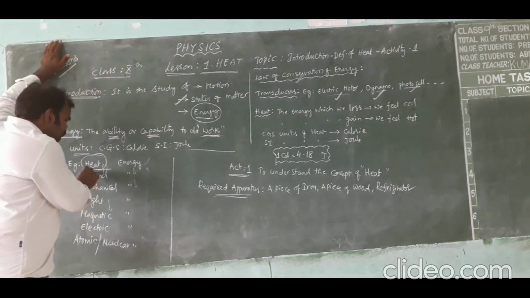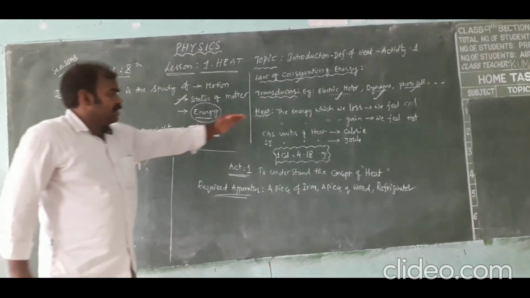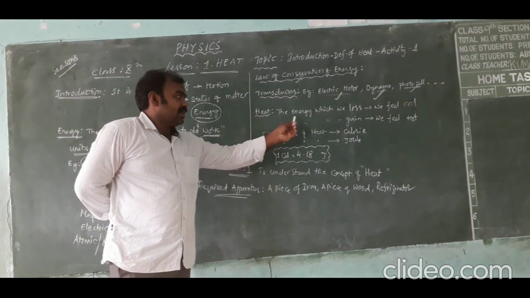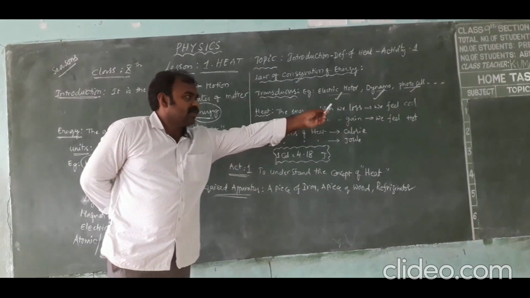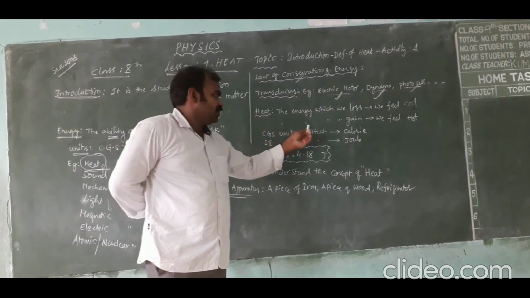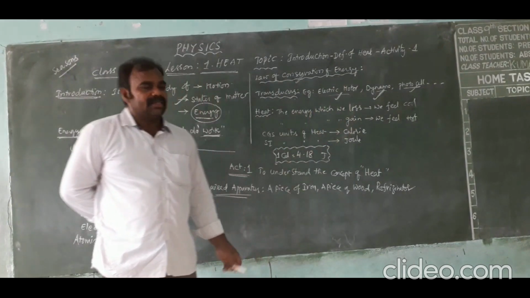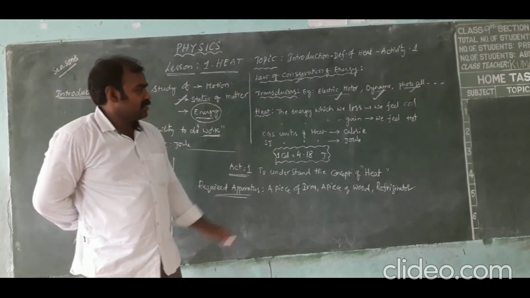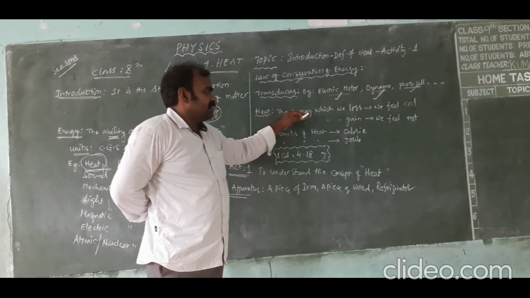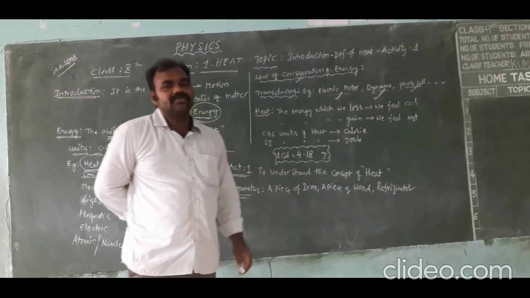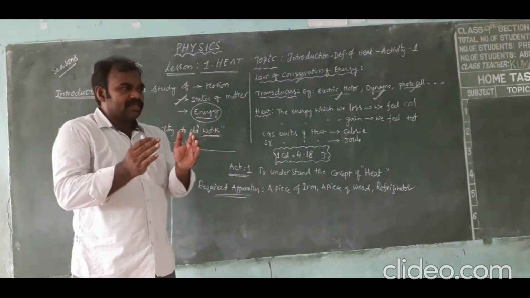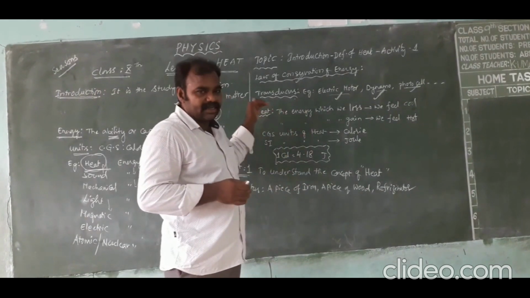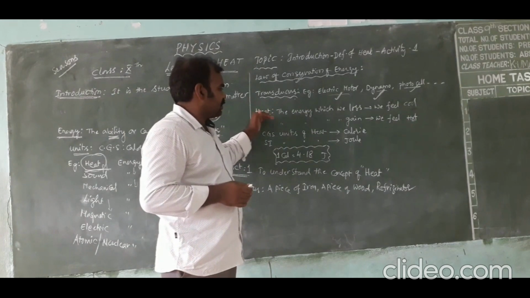Next one, the definition. Let us go to the definition of heat. What is the definition of heat? The energy which we lose, we feel cool. The energy which we gain, we feel hot. This is a proper and 100% definition for heat. Let us explain the definition here. The energy which we lose, we feel cool. That means sometimes we lose some amount of energy from our body in the form of heat. That physical quantity or that energy is called heat.